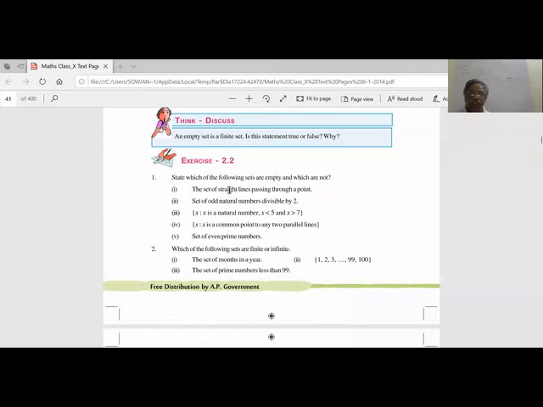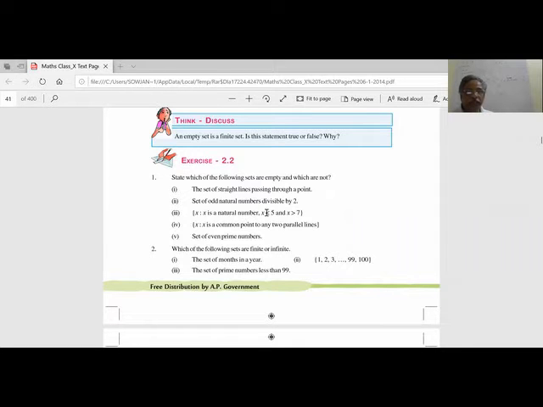Next, the set of straight lines passing through a point. Infinite lines can pass through a point. If this is a point, I can send infinite lines through this point. So this is an infinite set. Next, the set of odd natural numbers divisible by 2. Is there any odd natural number divisible by 2? No. 1, 3, 5 are not divisible by 2. This is a phi set, a null set.